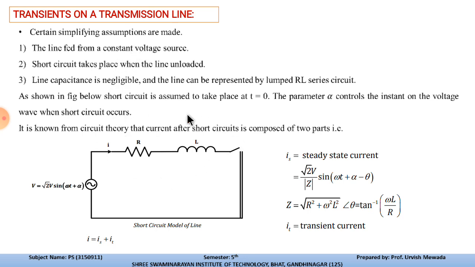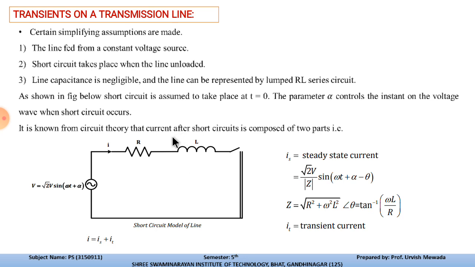First, there are certain simplifying assumptions that we need to make for the calculation of the transient on the transmission line. First, the line is fed from a constant voltage source. This is the voltage source which is applied to the transmission line and short circuit model of the line. Over here we provide the short circuit with the help of this switch. We have an R and L series circuit across which we apply the AC voltage, and by closing this switch we can perform the short circuit of the model of the transmission line.